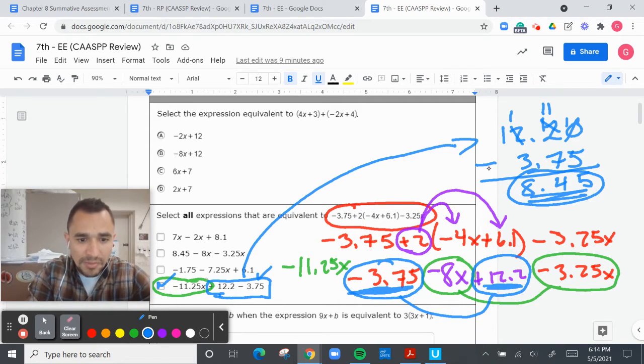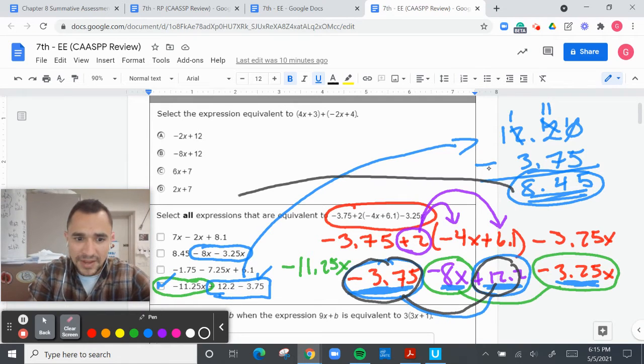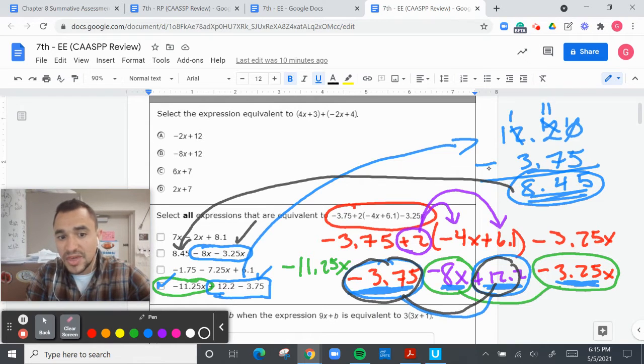We also have this right here. Negative 11.25x is the same thing as negative 8x and negative 3.25x. So what they did is they added these right here and left it as 8.45, but also kept that the same, negative 8x and negative 3.25x.